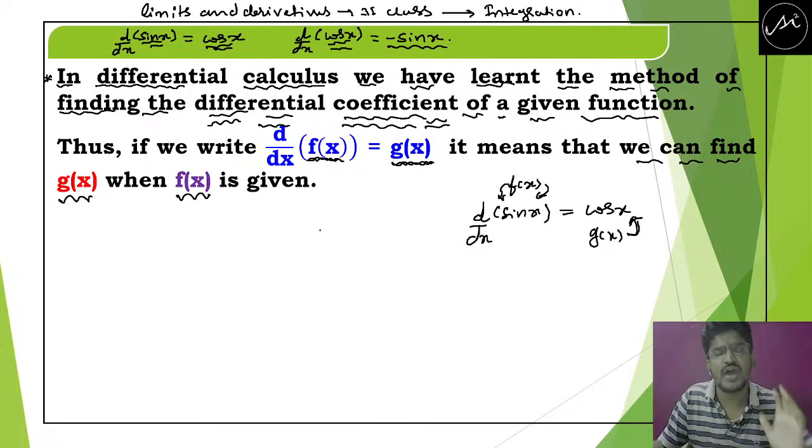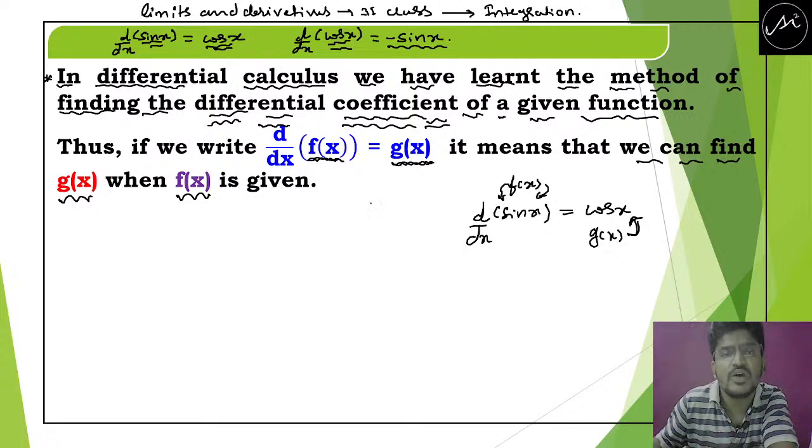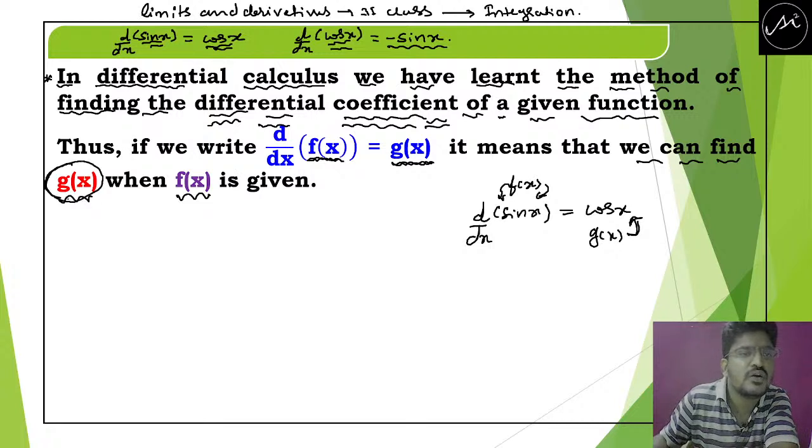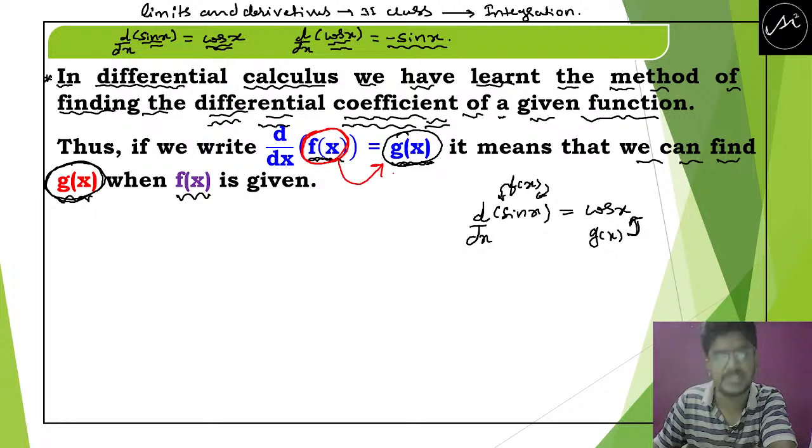So my dear students, have some patience and understand here what they are telling. It means we can find g of x when f of x is given. Okay. See here. What is f of x? This is our f of x. So when f of x is given, we can find g of x. When sin x is given, we can find cos x by differentiating this.